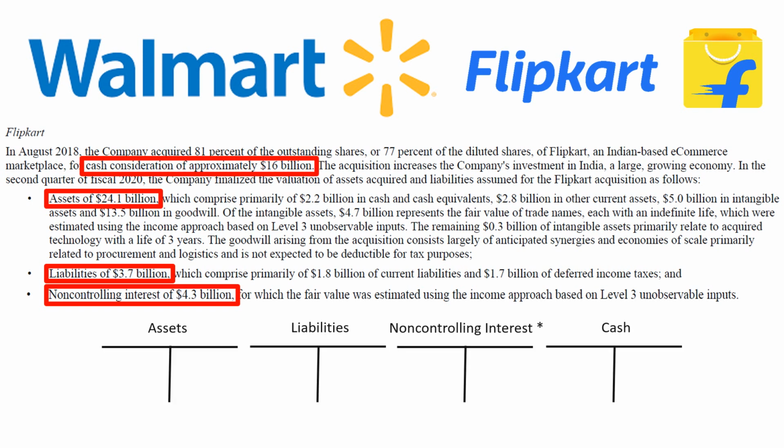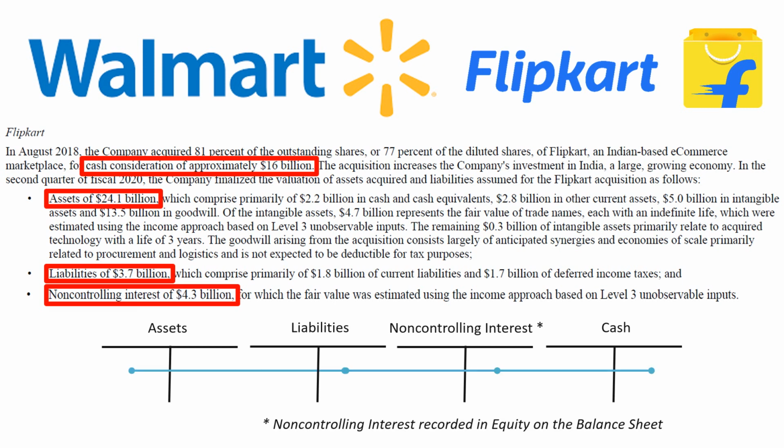So the high-level journal entry is debit assets, $24.1 billion, credit liabilities, $3.7 billion, credit non-controlling interest, $4.3 billion, credit cash, $16.1 billion. That's how a non-controlling interest gets created on the consolidated balance sheet.